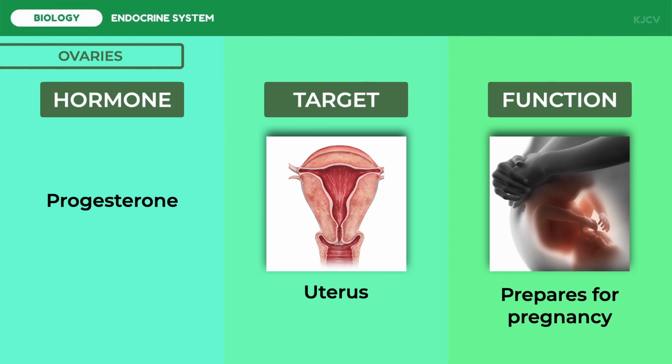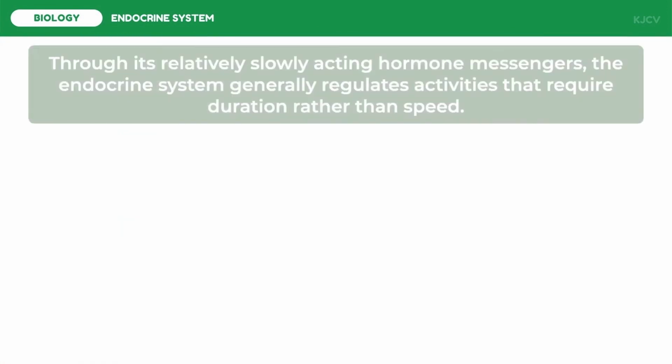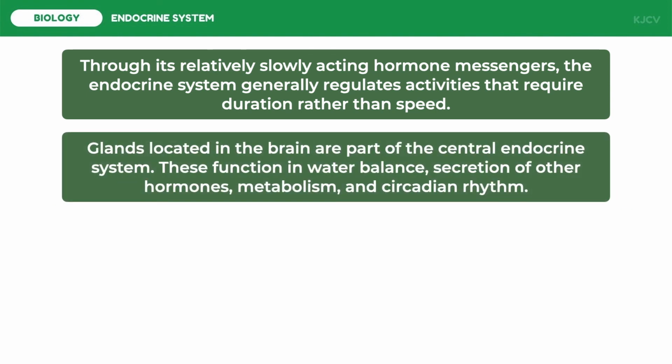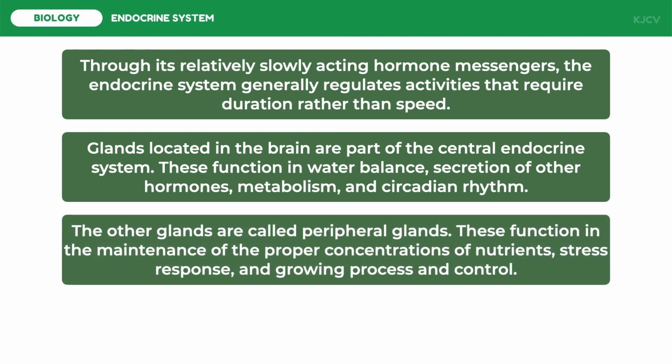To conclude this lesson, let us review the following key points. Through its relatively slow-acting hormone messengers, the endocrine system generally regulates activities that require duration rather than speed. Glands located in the brain are part of the central endocrine system. These function in water balance, secretion of other hormones, metabolism, and circadian rhythm. The other glands are called peripheral glands. These function in the maintenance of the proper concentration of nutrients, stress response, and growing process and control.